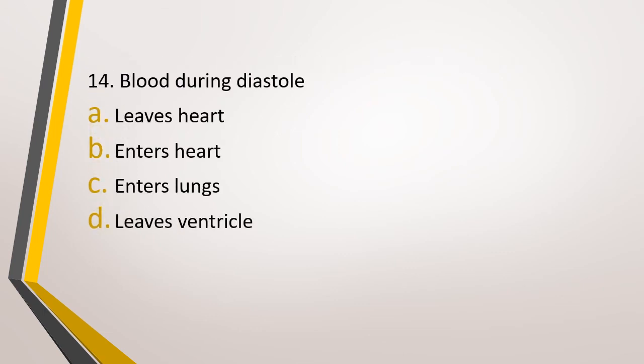Question number 14. Blood during diastole, option A, leaves heart, option B, enters heart, option C, enters lung, or option D, leaves ventricle. The correct answer is option B, that is it enters heart during diastole. And what is diastole? The relaxation of the heart is diastole.